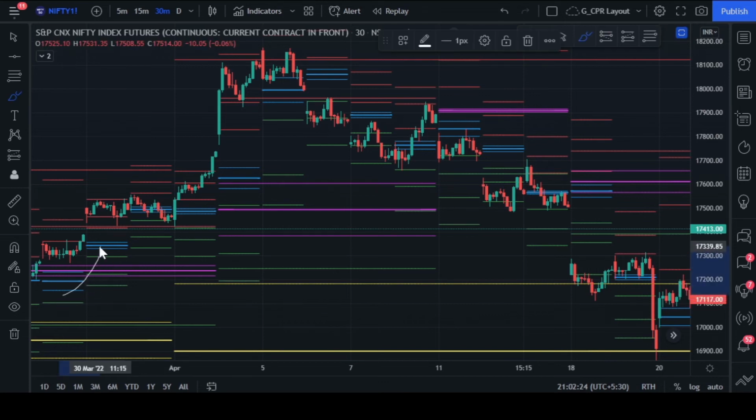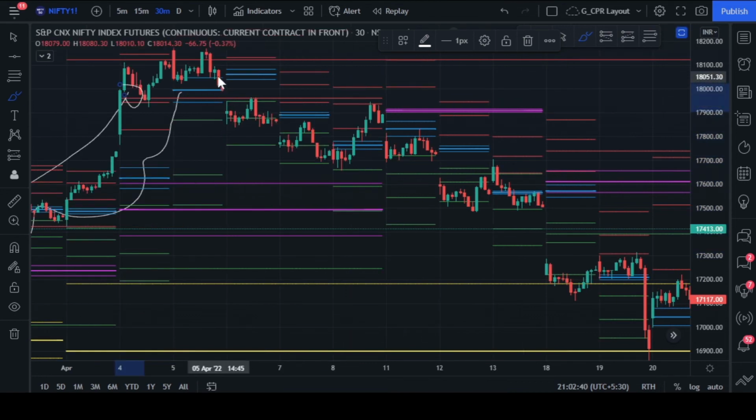If you look here, on most of the days there was a higher value relationship getting developed, and NIFTY also went up till 5th of April. On the 5th of April, NIFTY developed an overlapping higher value relationship between 5th and 6th, indicating a mild bullishness continuation. However, when NIFTY opened on the 6th of April below the S1, it rejected the sentiment of mild bullishness. In fact, it traded between S1 and S2, closed below S2, and on the following day also the market opened below S1 after developing the lower value relationship.